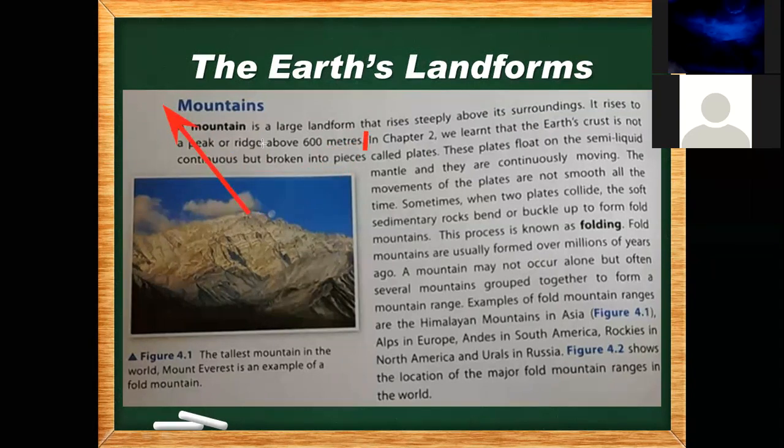See the marks on the screen. A mountain is a large landform that rises steeply above its surroundings. It rises to a peak or ridge above 600 meters. Okay. Thank you, Abdul Rahman Ayman.